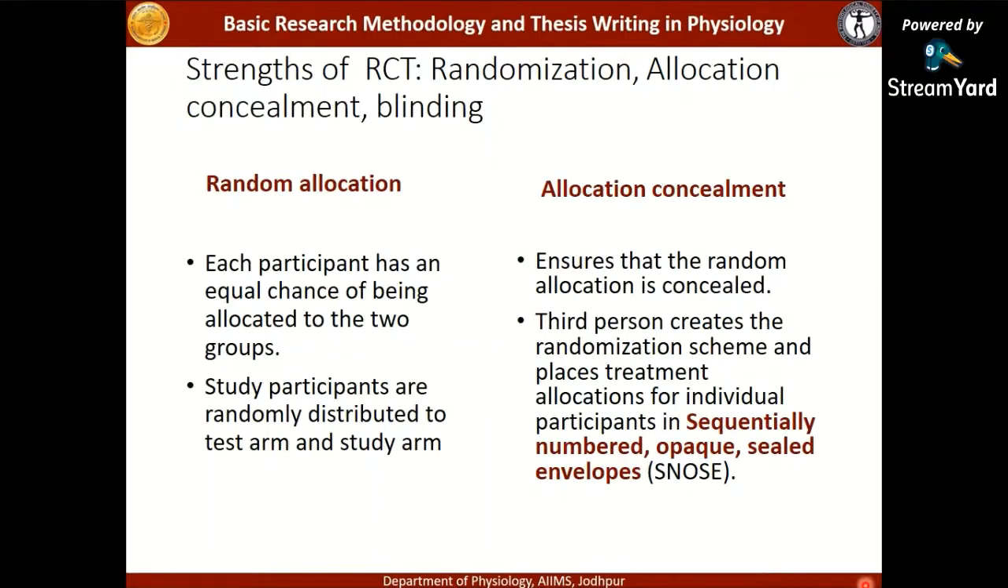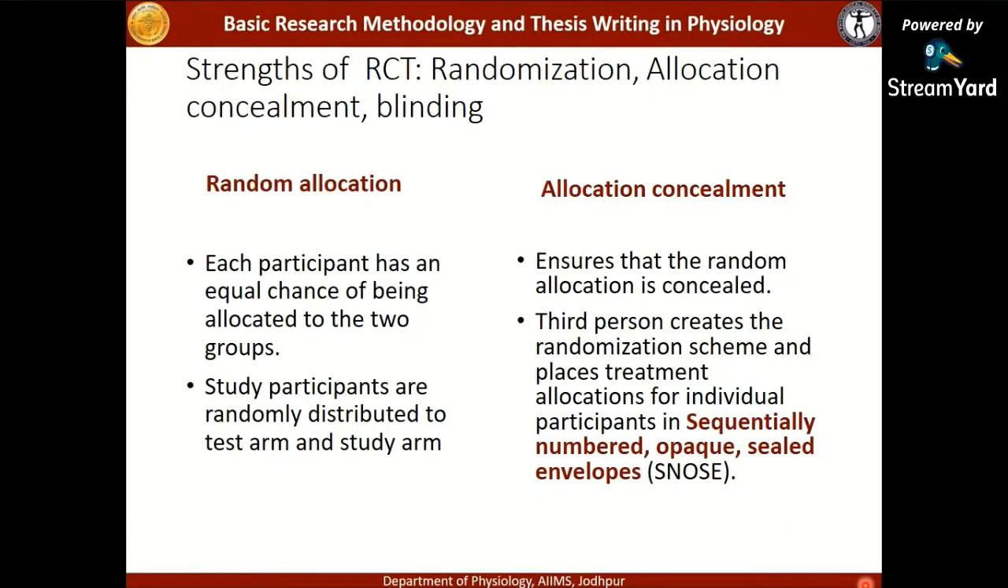What is allocation concealment? When we generate random numbers and assign them to the participants, those random numbers should not be known to the researcher who is allocating the participants. Otherwise, if he knows the pattern or the sequence, then he might enroll the desirable candidate into the test group or into the control group.